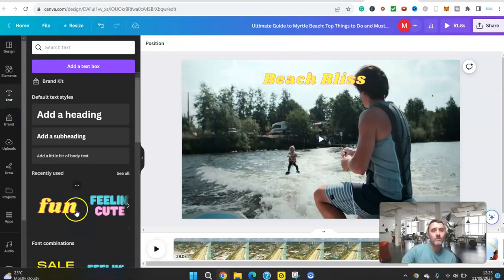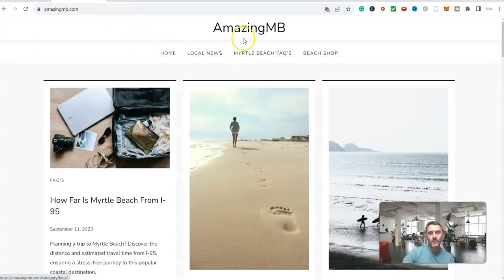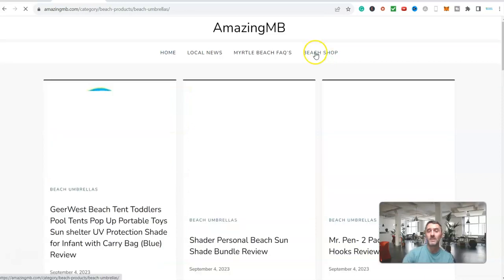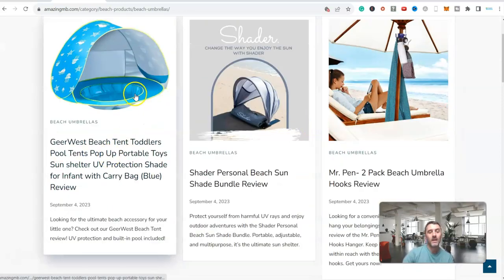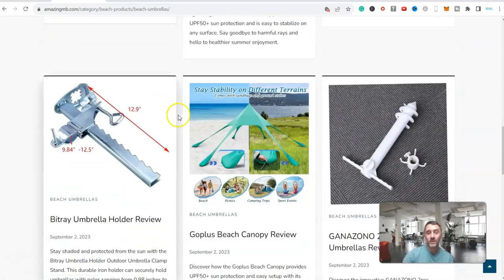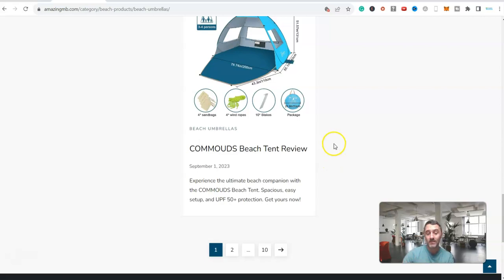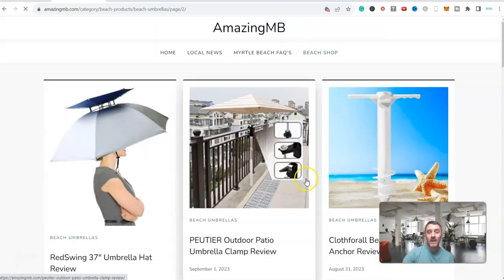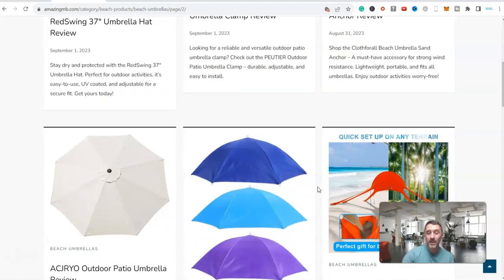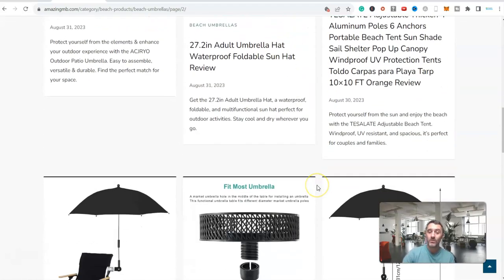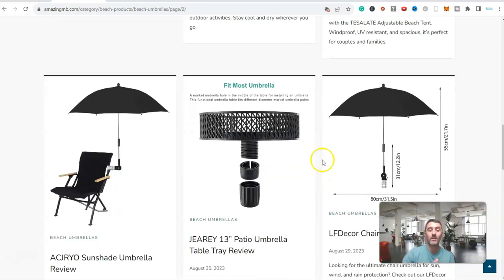And here's the thing, you can make money with this method in a number of ways. So if we go back to this original channel, this original website, this amazing MB, this is all about Myrtle Beach. Well, let's have a look. Let's go on the beach shop and see things they're recommending. So look, this here is something we could become an affiliate for over on Amazon. All of these things. We could literally join the Amazon Associates program, put links to these products within our YouTube description saying, beach essentials, things I always take to the beach, must have Myrtle Beach products. And then we could be monetizing in that way. That's just one example. There are many, many more ways that you could make money from a simple channel where you're not even on camera.